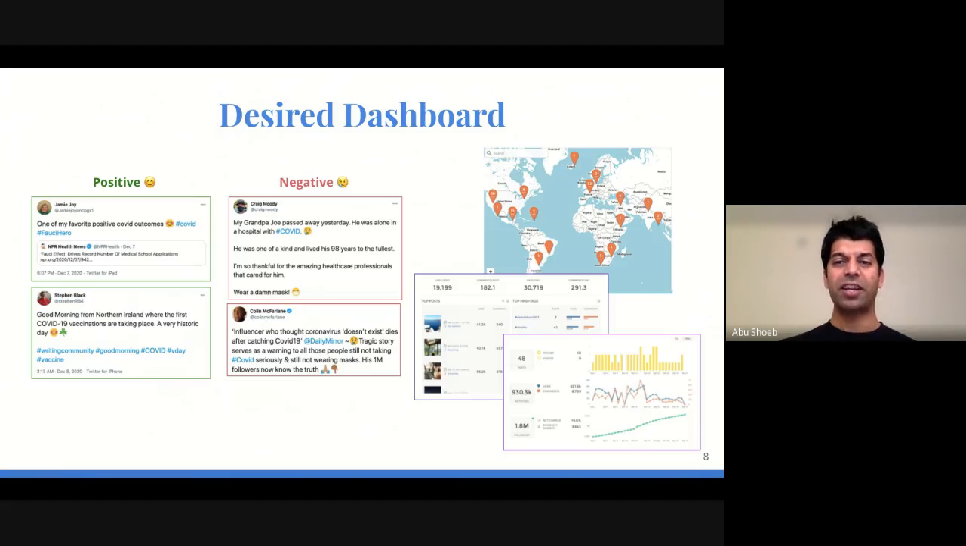Once we have the system ready, we might be interested in having a dashboard like this, where we will have different stats along with the geographic information. We would also be able to see positive and negative COVID tweets side by side, shown on the left side of this slide.